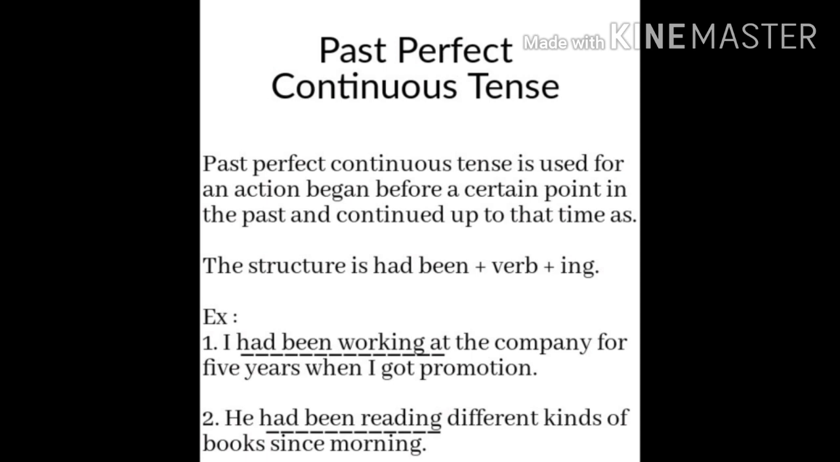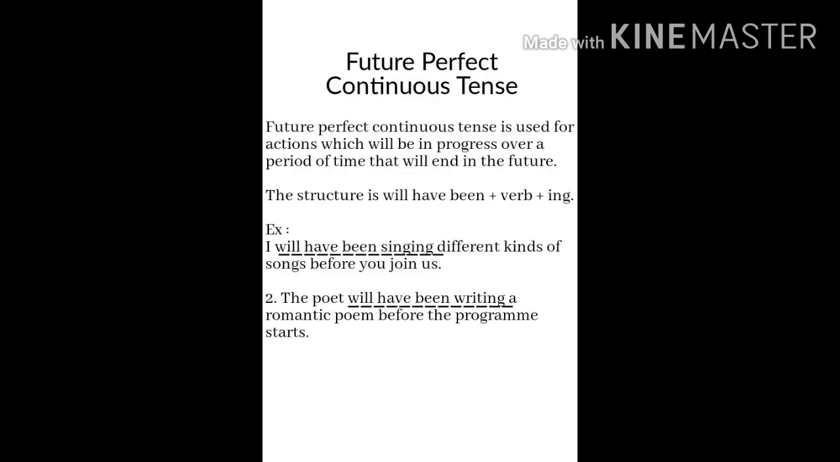Let's see some examples. I had been working at the company for 5 years when I got the promotion. Next example, he had been reading different kinds of books since morning. In these examples, the verbs, that is the actions, indicate a time which began before a certain point in the past and continued up to the time as.